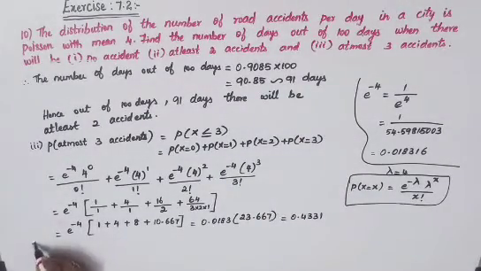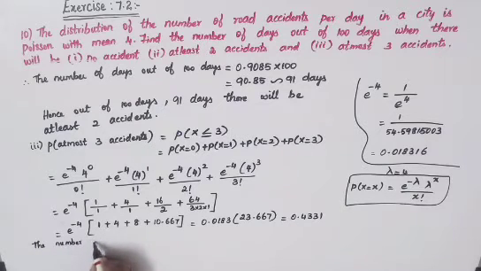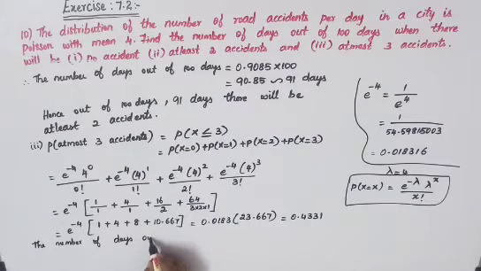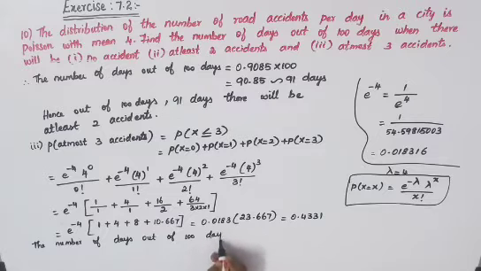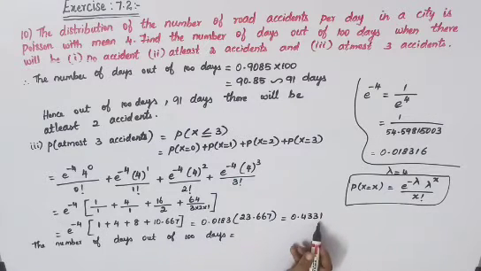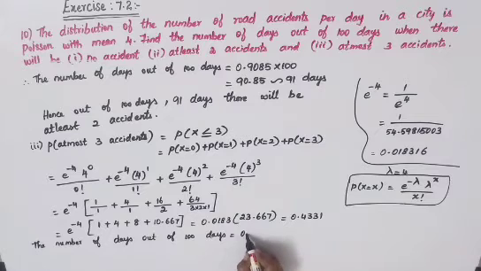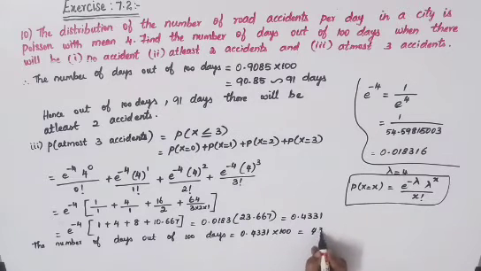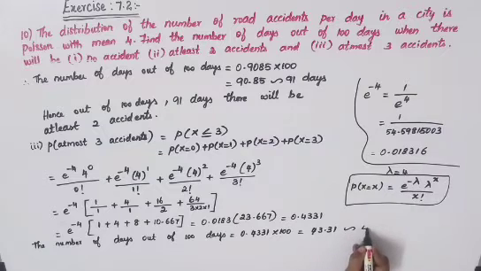Okay, so the number of days out of 100 days is equal to, just multiply this answer by 100. Okay, so 0.4331 into 100, you will get it as 43.31. Otherwise approximately 43 days you can write it.